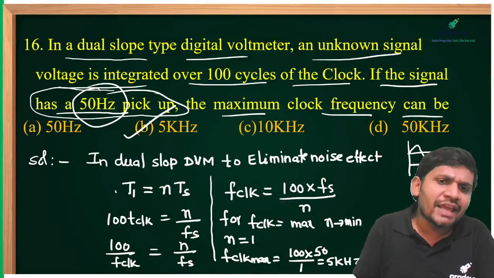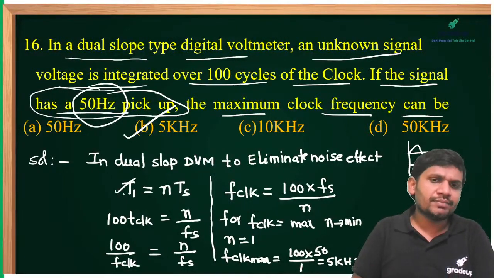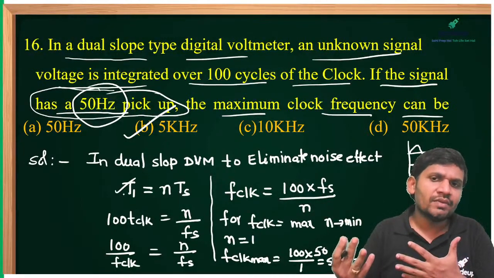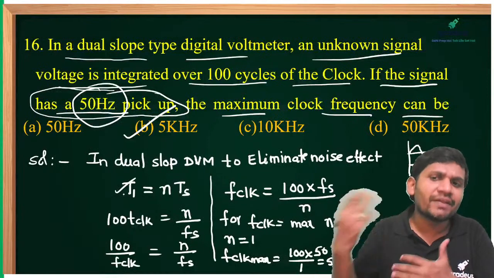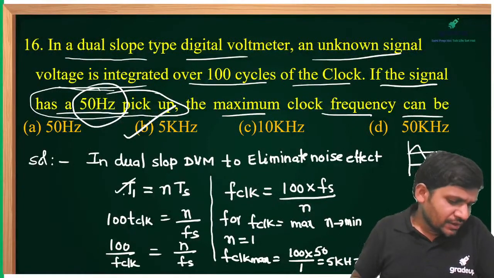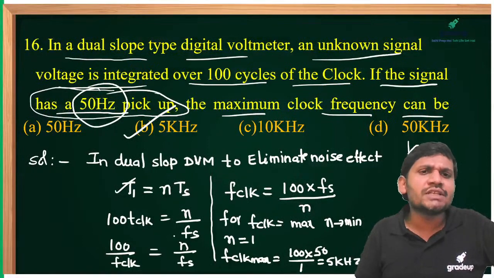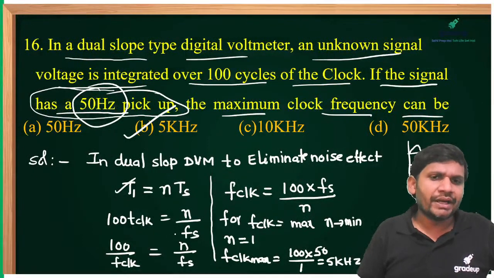Why do we select N equal to 1, T1 equal to N into Ts? To eliminate the noise effect on the input signal. Yes, friends, this is about the different types of models of questions based on digital voltmeters.